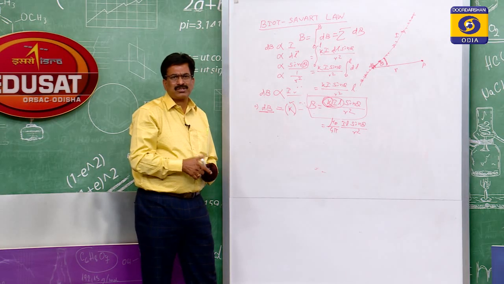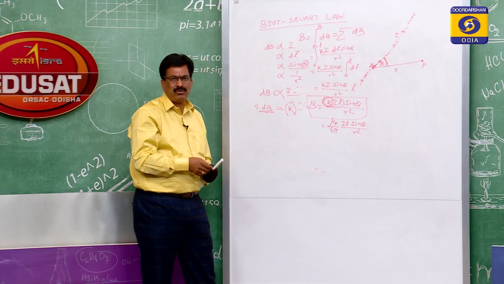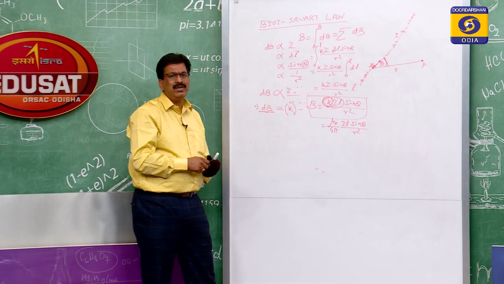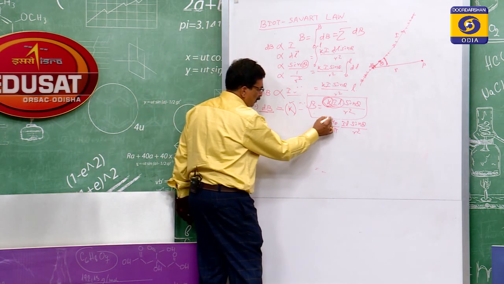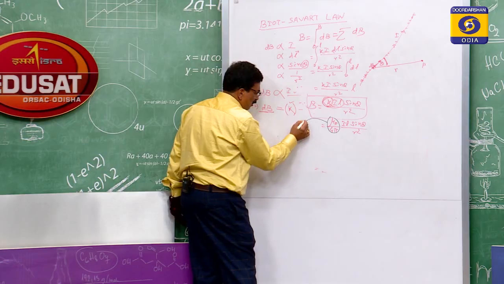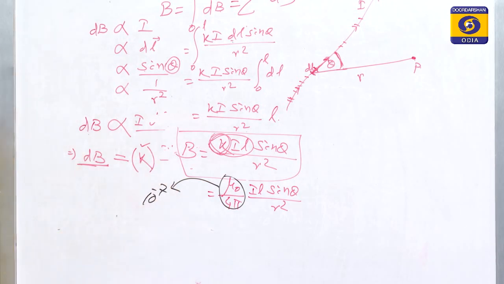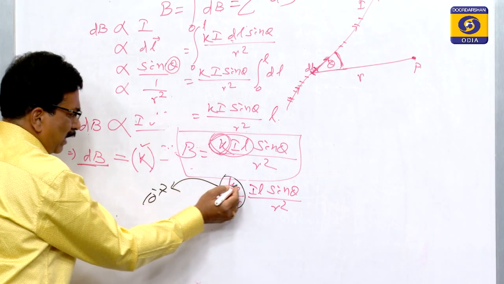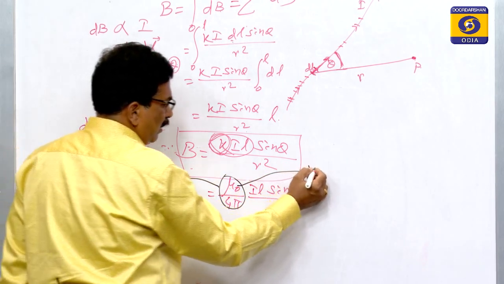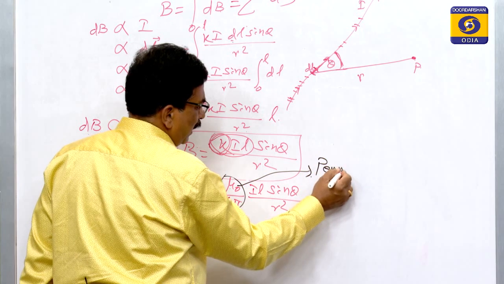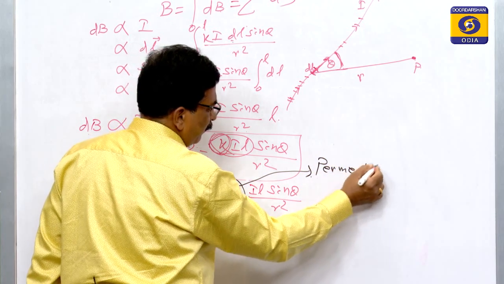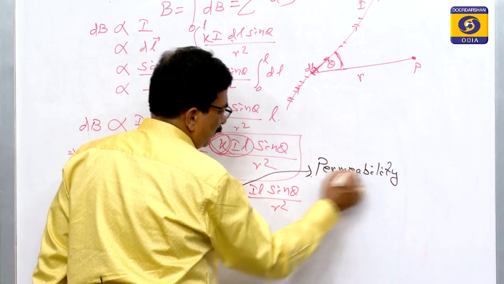That proportionality constant for the magnetic field, as you know from Coulomb's law of magnetostatics, is equal to mu 0 by 4 pi. This mu 0 by 4 pi, what is its value? 10 to the power of minus 7. So, this mu 0 is called the permeability.